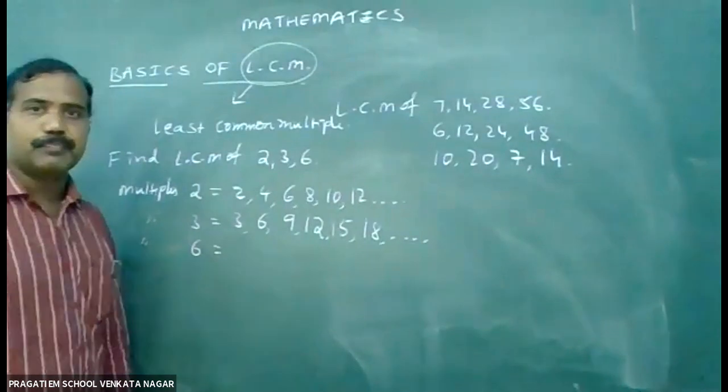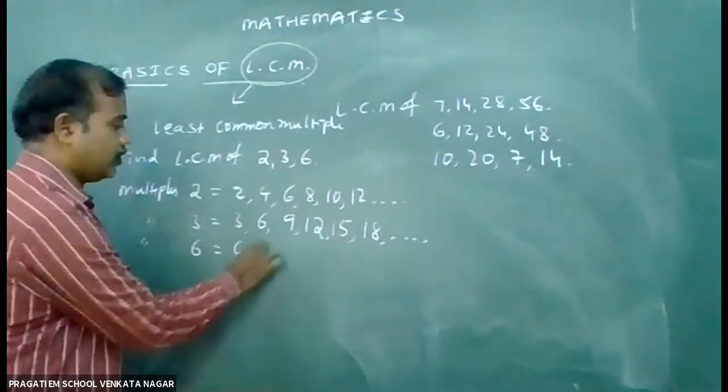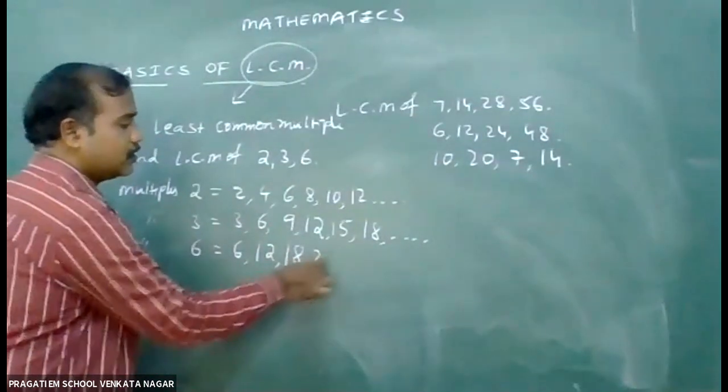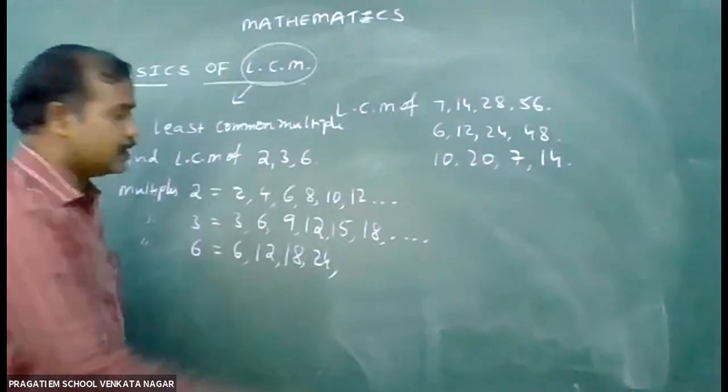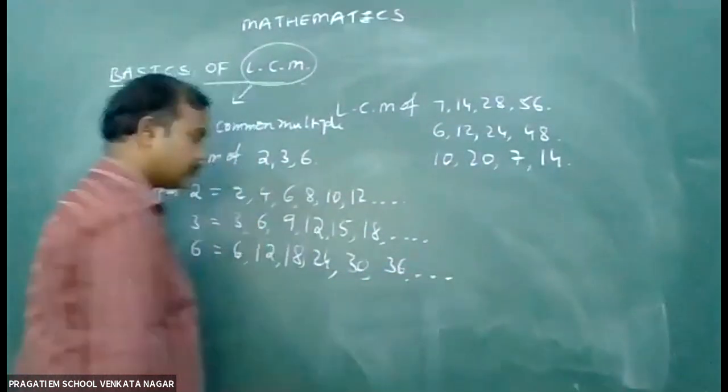Multiples of 6. Let us see once. 6, 12, 6 3s are 18, 6 4s are 24, 6 5s are 30, 6 6s are 36.